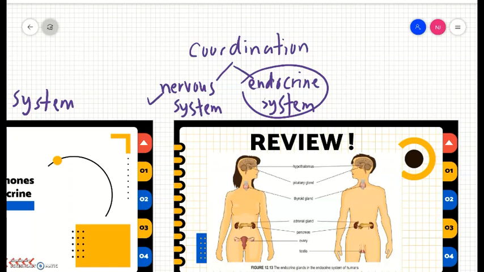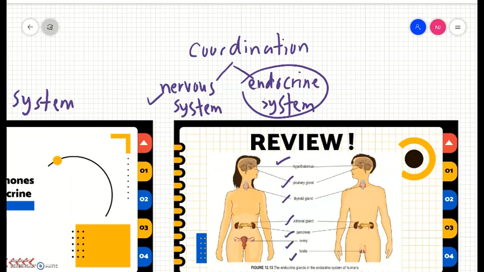So let's review what we discussed in the previous video. We already discussed the names of the glands in the endocrine system: the hypothalamus, pituitary gland, thyroid gland, adrenal gland, pancreas, ovary, and testes.